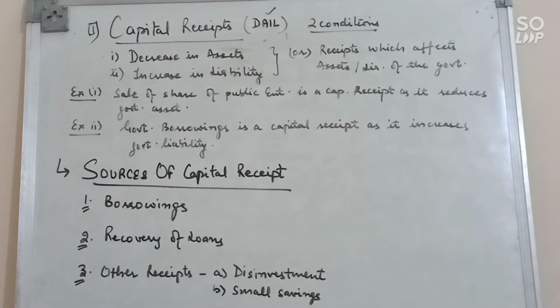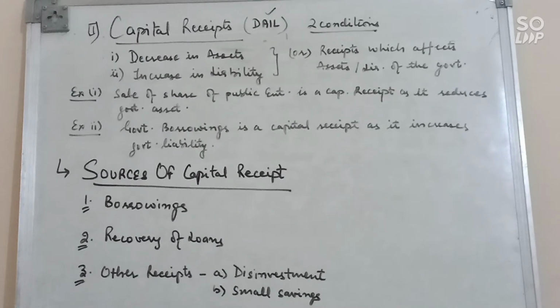Second, recovery of loans. If the government is able to recover the loans which were given by the government to state governments, union government, and any other institutes, then in that case such recovery of loans will reduce the asset of the government. So it is considered as a capital receipt. Third, other receipts. These include disinvestment and small savings.